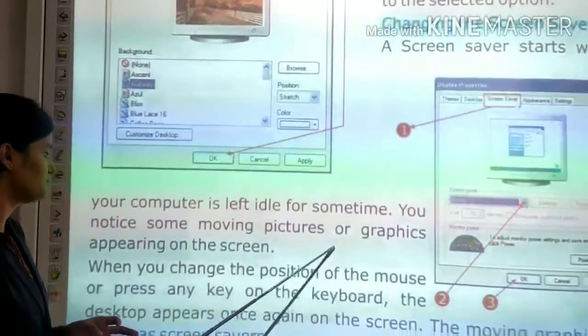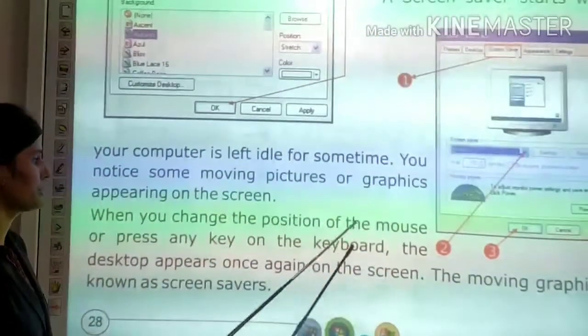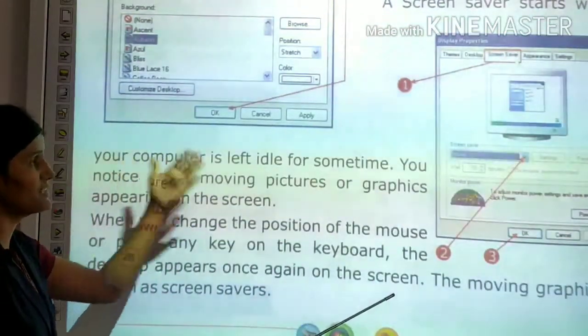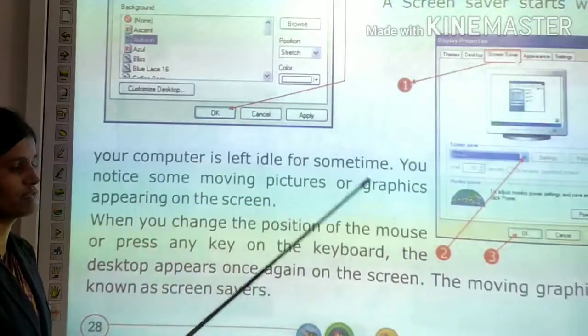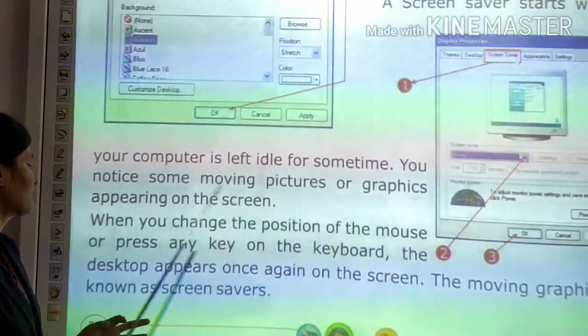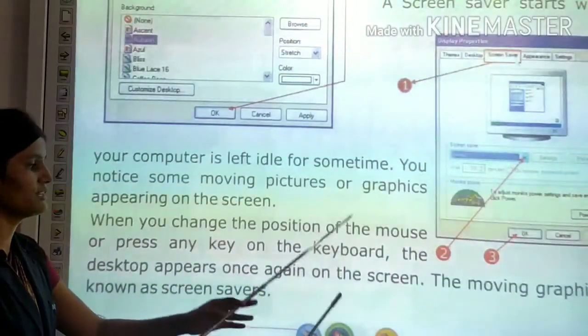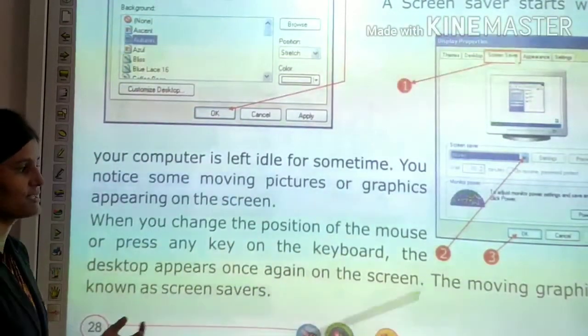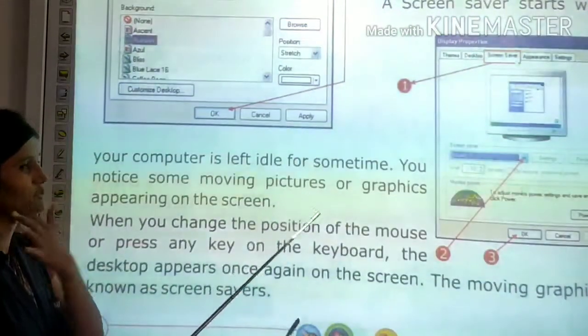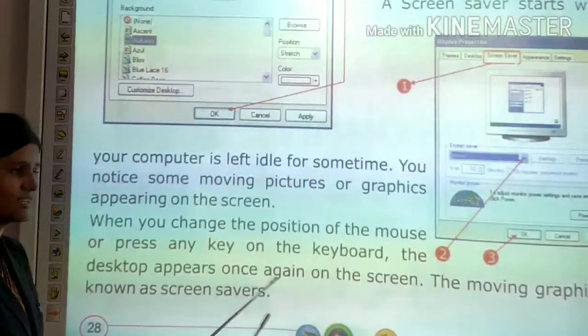appear on the screen. When you change the position of the mouse or press any key on the keyboard, जब ये graphics और screen saver चल रहा होता है, when you change the position of the mouse, आप अपने mouse को move करेंगे और you press any key on the keyboard, the desktop appears once again on the screen. Desktop again आपको screen पे नजर आता है. The moving graphics or moving pictures is known as screen saver.